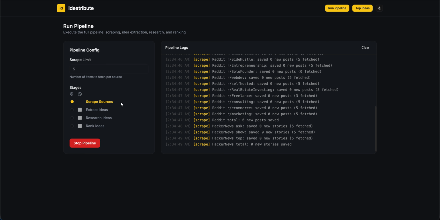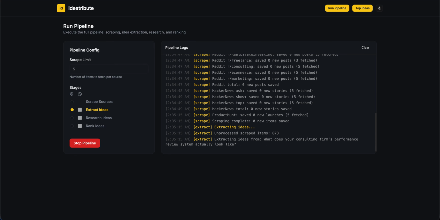And once the whole scraping is done, we have a series of agents. So we have the extract idea agent, which will read through the source and try to come up with potential product ideas. And then we have a research agent, which will enrich that idea. And finally, a ranking agent that will rank the idea on some parameters.